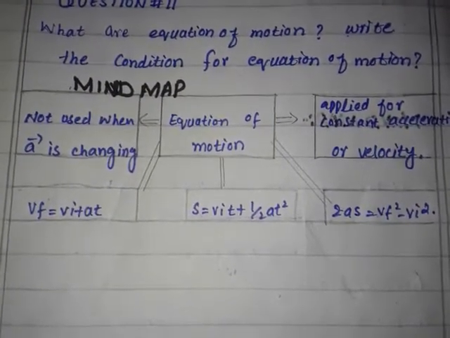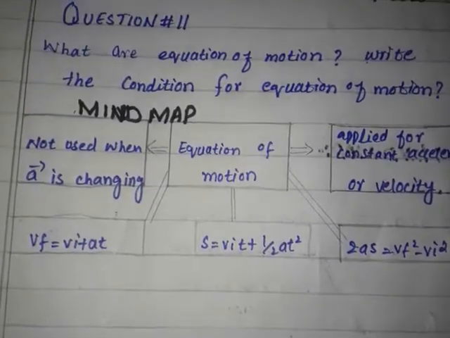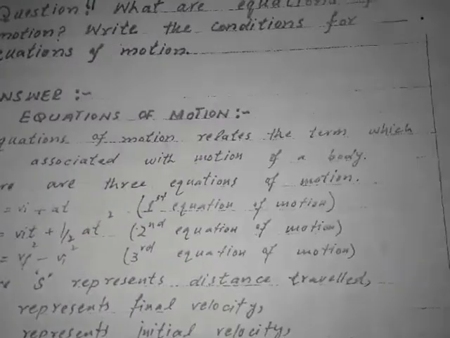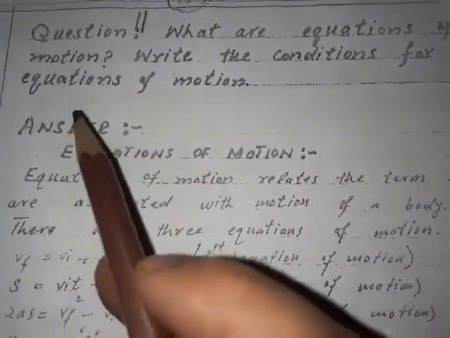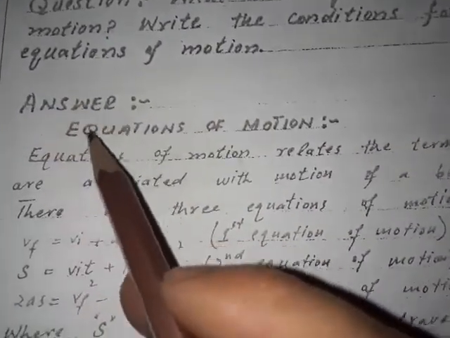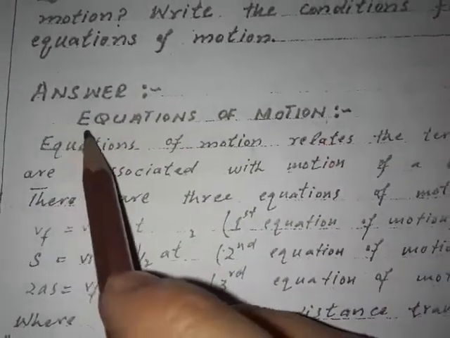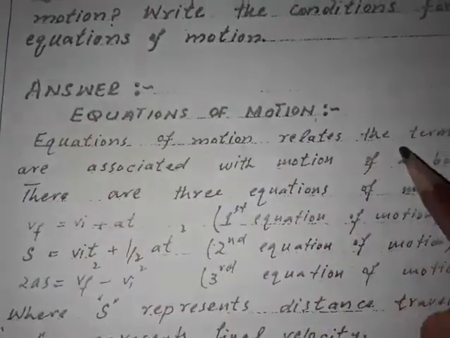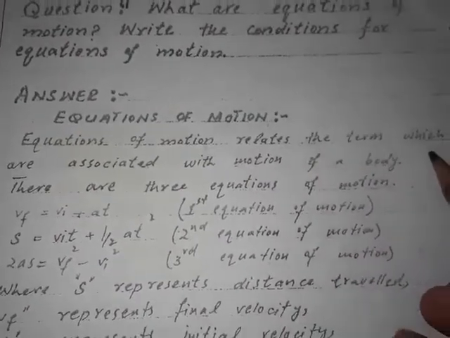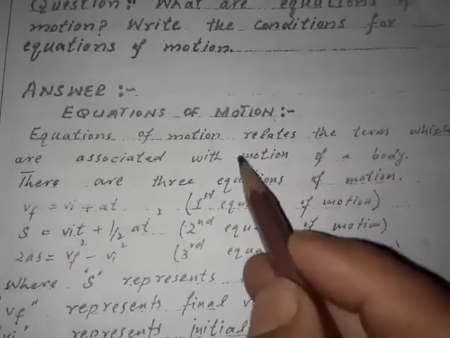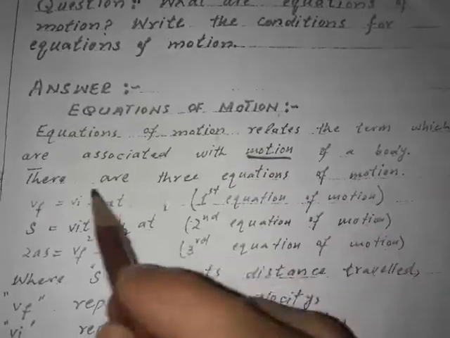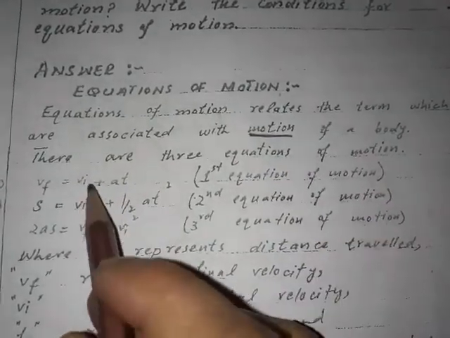Now coming towards the important words in the answer of question number 11. After the mind map, give the heading of the answer in capital letters. Equation of motion is the main heading. Underline it properly. Equations of the motion relate the terms which are associated with the motion of a body. There are three equations of the motion.